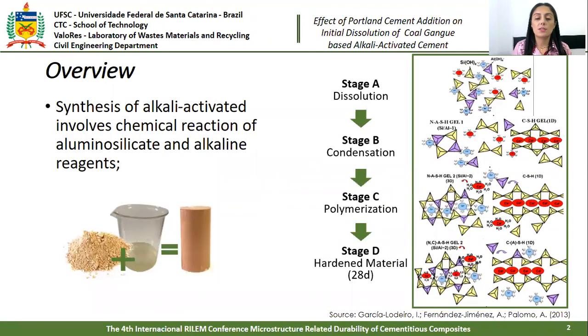Synthesis of alkali-activated cements involves a chemical reaction between aluminosilicates and alkaline reagents. Addition of Portland cement is an alternative to accelerate the chemical reaction and provides hardening at room temperature, therefore forming hybrid cements. In the hybrid alkaline reaction, the chemical process begins with the dissolution of the sources of silicoaluminates and calcium silicates. Then condensation and polymerization.